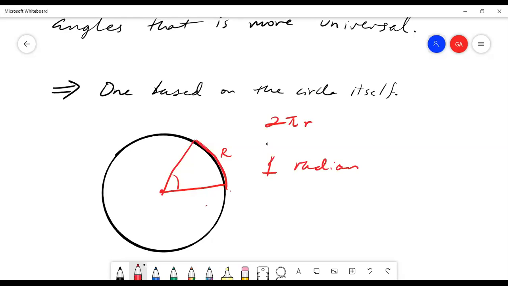Infinite. Say that again? Infinite. No, it's not 360, and it's not infinite. So someone said infinite. So 2 pi, okay, yes, 2 pi is correct. Let me reiterate my question. If I started here and walked all the way around the circle, what is the angle I would have subtended?